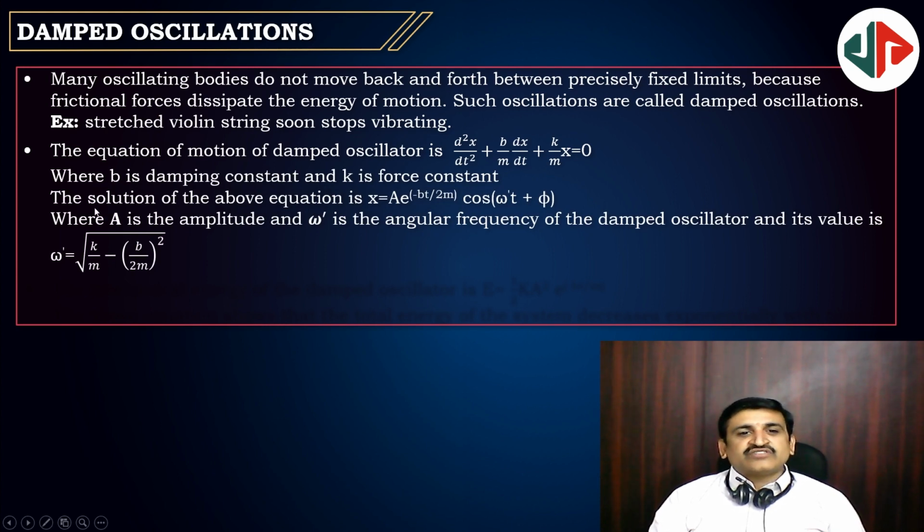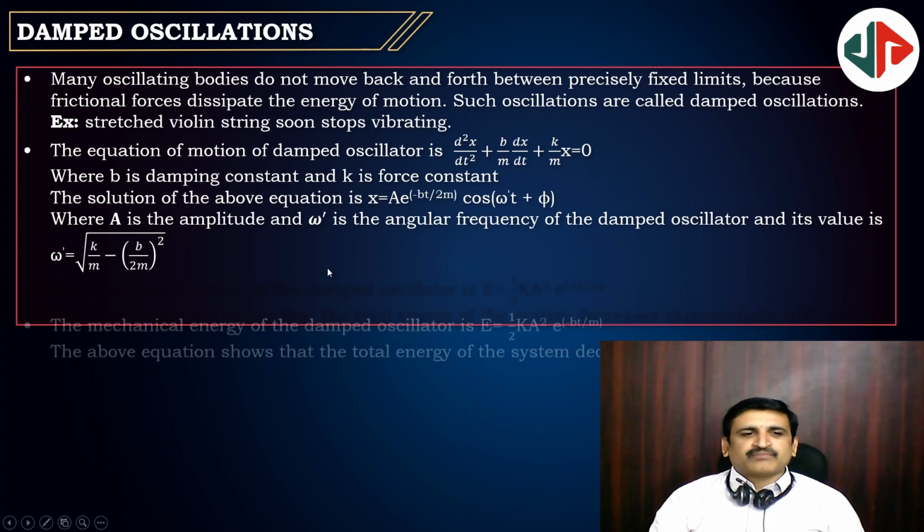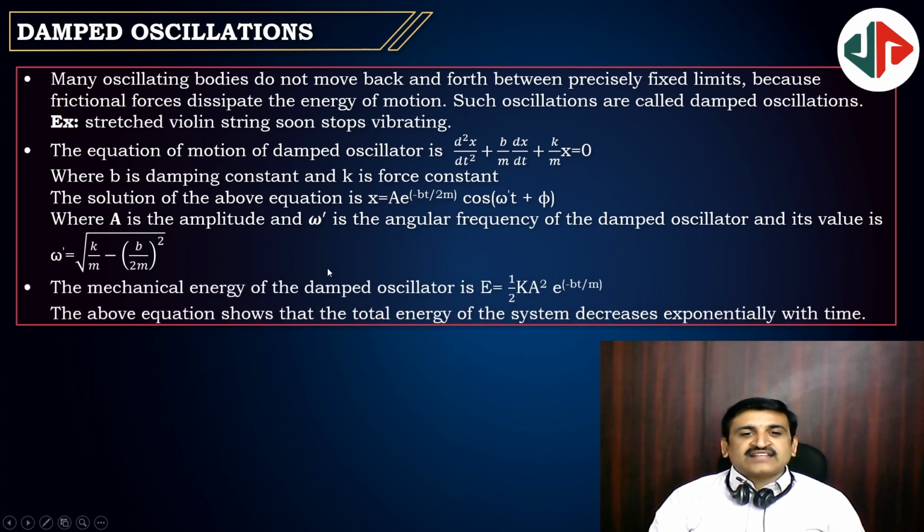The solution for this equation is x equal to a e to the power of minus bt by 2m cos of omega dash t plus phi, where omega dash is the angular frequency of the damped oscillator, given by root of k by m minus b by 2m whole square. And energy at any instant of time is given by half k a square e to the power of minus bt by m.